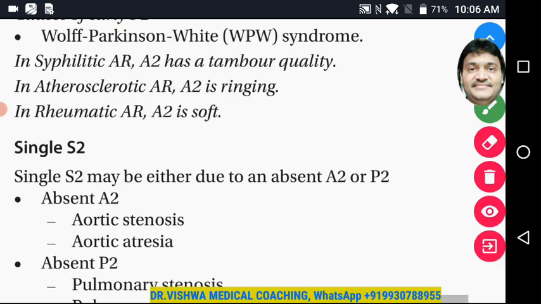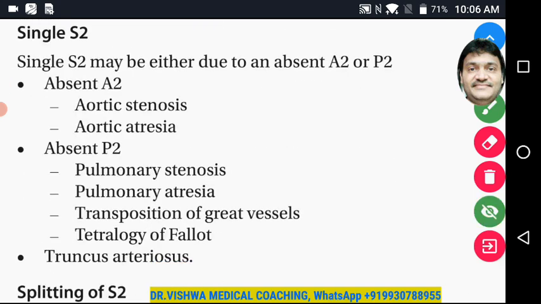Okay. So we may also get a single S2, maybe because the aortic component or the pulmonary component is missing. Absent A2, severe. Now it is not very mild, but a severe aortic stenosis.